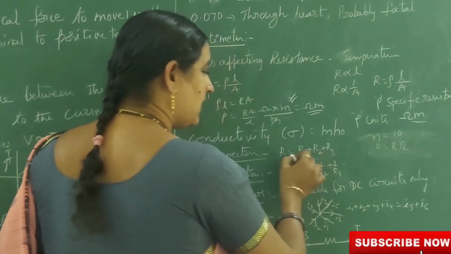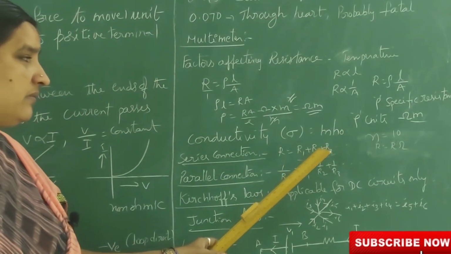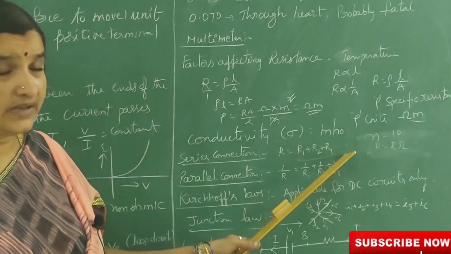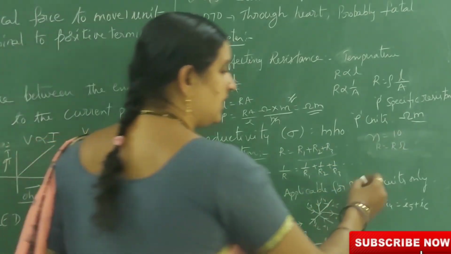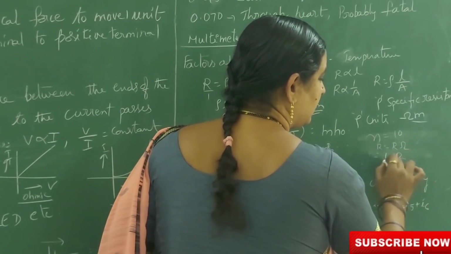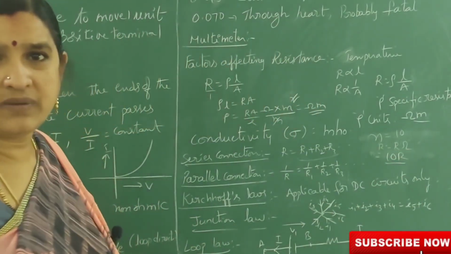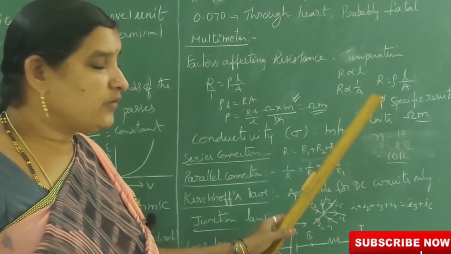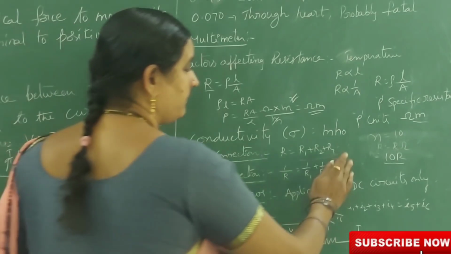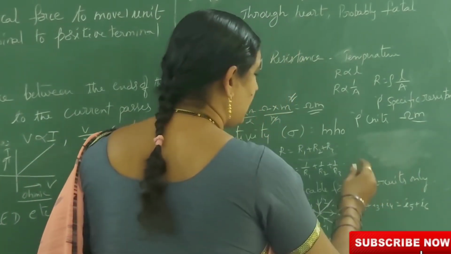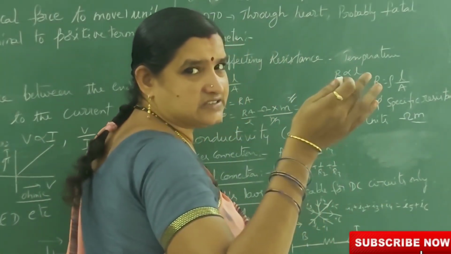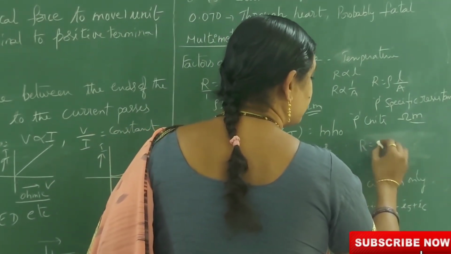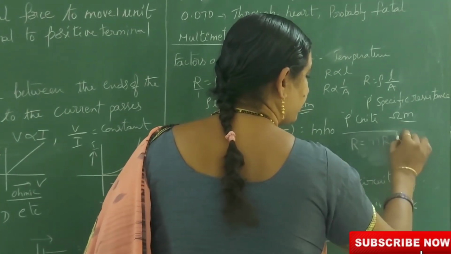Using this formula, in place of R1 you can write R. R plus R, how many times? 10 times. So that is 10R. You have to multiply the one resistance with the number of resistors, 10R. If you want to state this as a formula, if all resistances are equal, then the final resistance R is equal to nR.